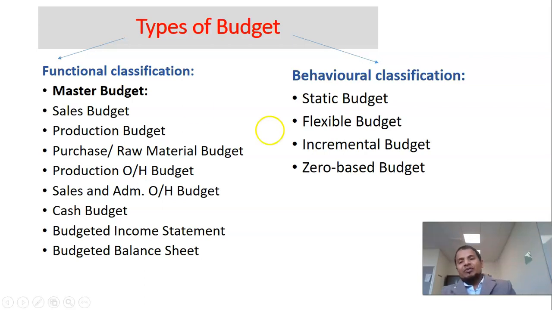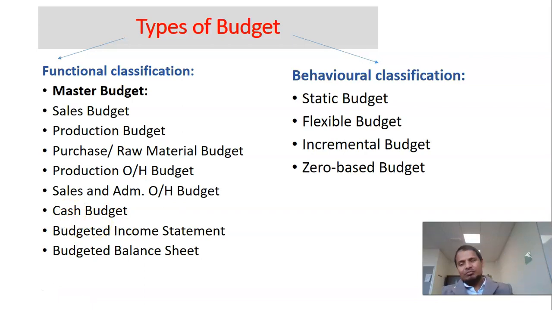Budgets classification based on function. Altogether, all these budgets can be recognized as master budget, or what we can say master plan, the overall plan of the organization. So the functional budgets are sales budget for sales activity, production budget, purchase budget or raw materials budget, production overhead budget, sales and administrative overhead budget, cash budget, and budgeted income statement, budgeted balance sheet.